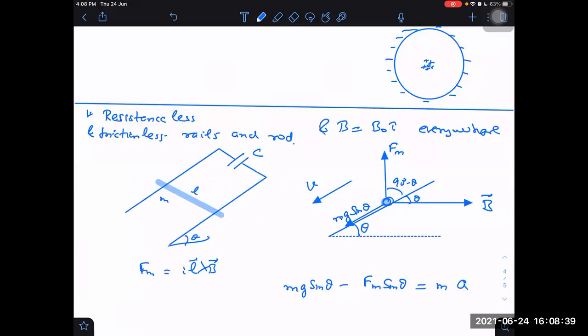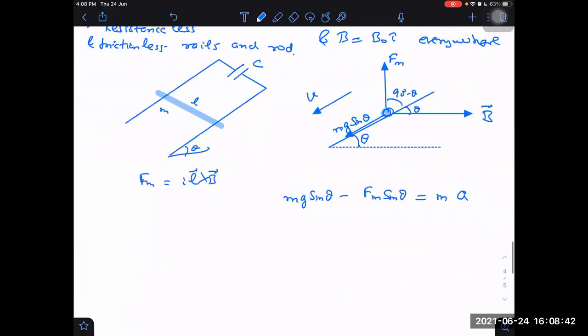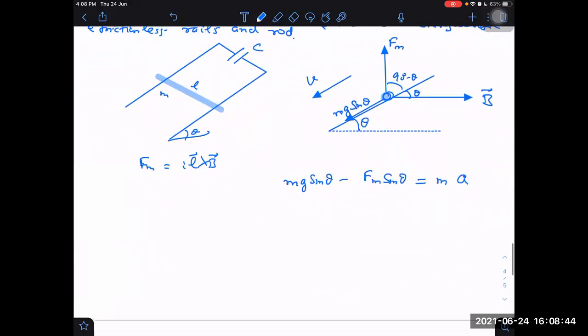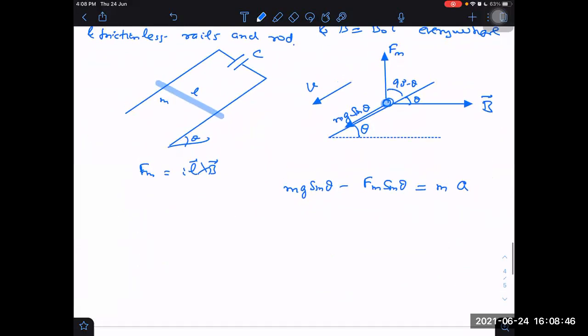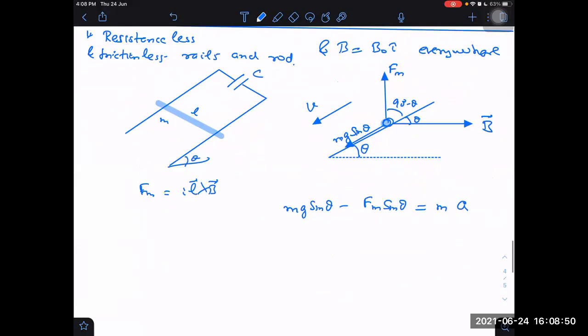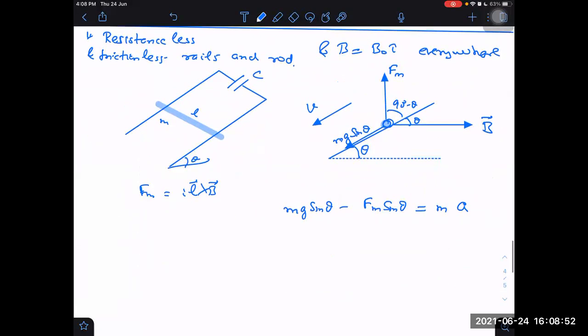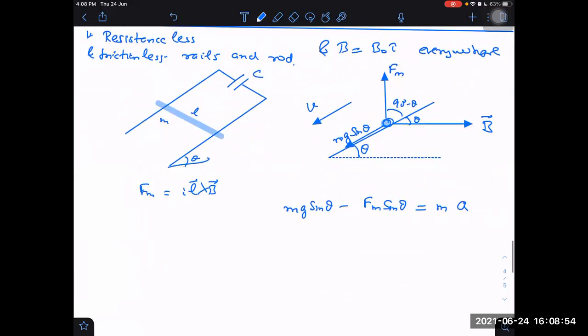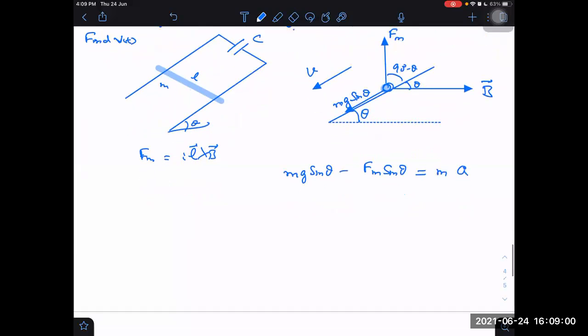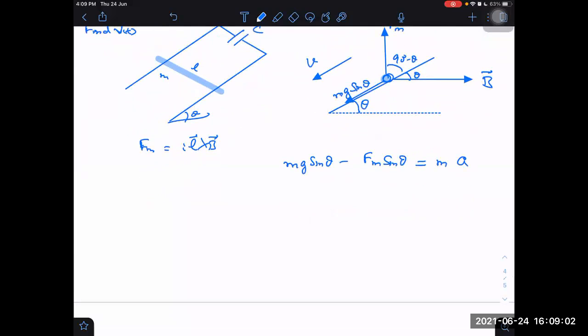Okay, this is the data given, and we have to just find out. We have to find nothing. We have to just write down the equation, and we have to analyze the equation. We have to find out the velocity maybe as a function of time, maximum. What we want to do, maybe we want to find velocity as a function of time. So tell now, what is it? Circuit diagram. Circuit diagram will be.